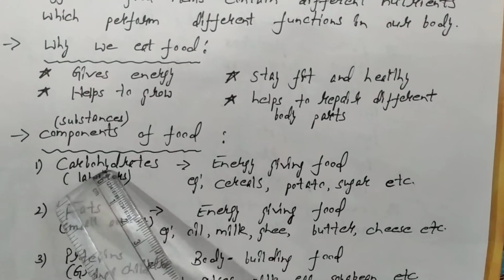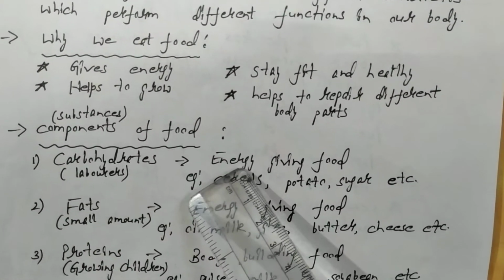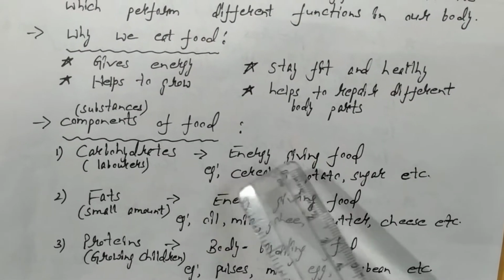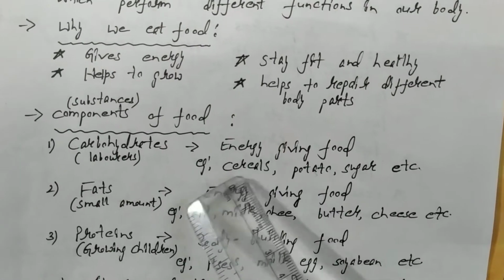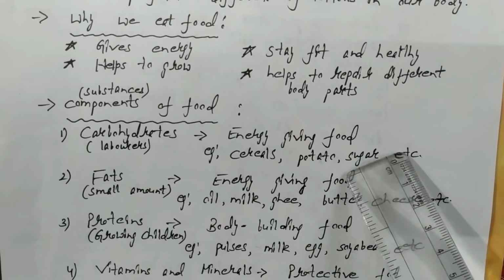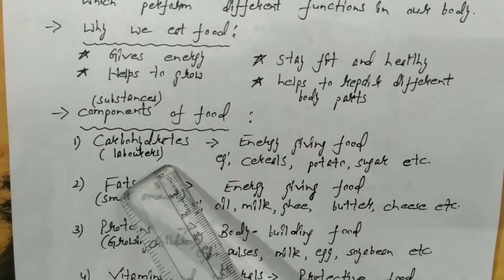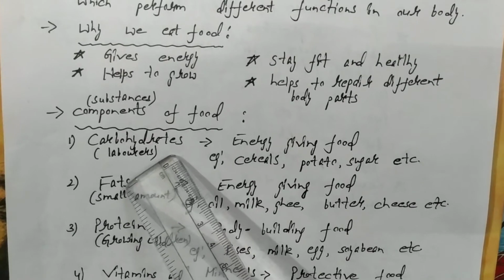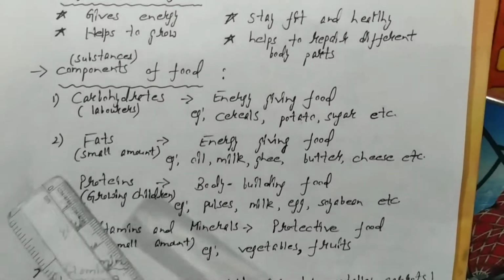As I told you, carbohydrates give us energy. That is why they are known as energy giving food. For example, all the cereals, potato, sugar, honey, etc. And they are required by the laborers or the person who does a lot of physical work.